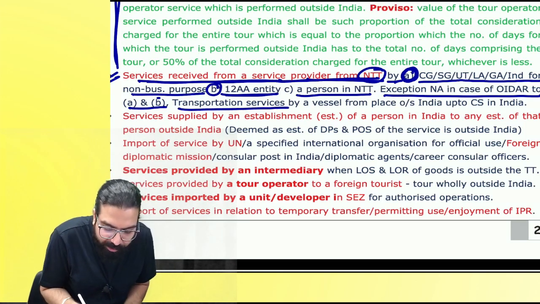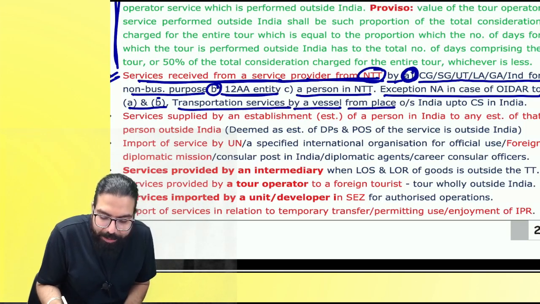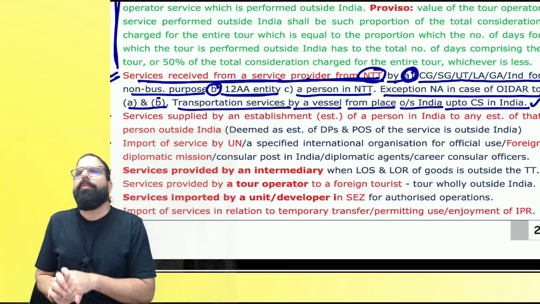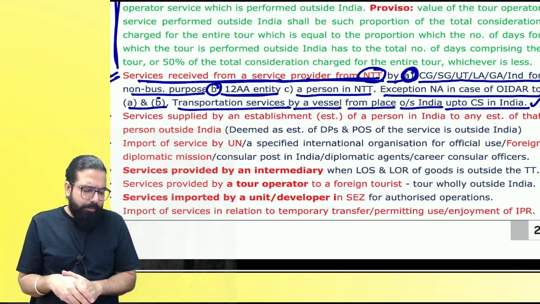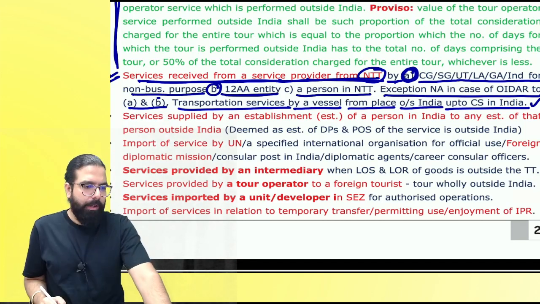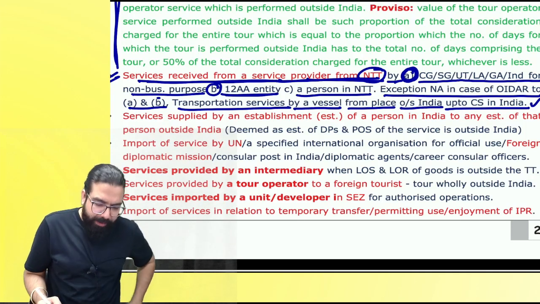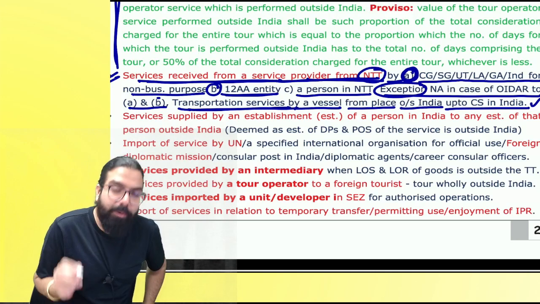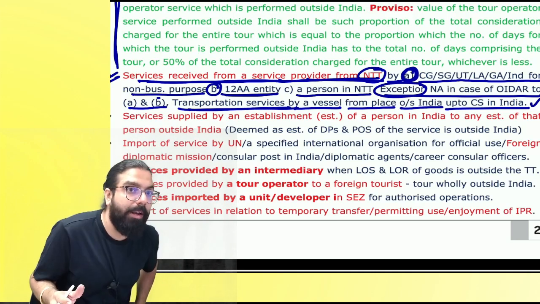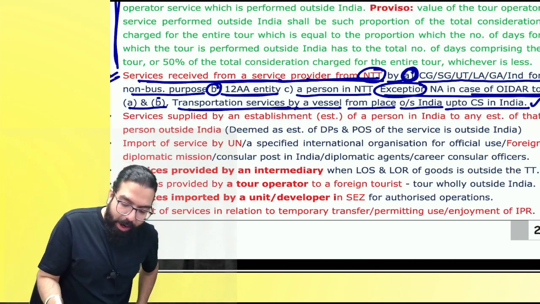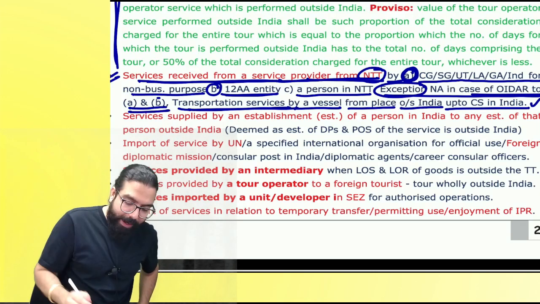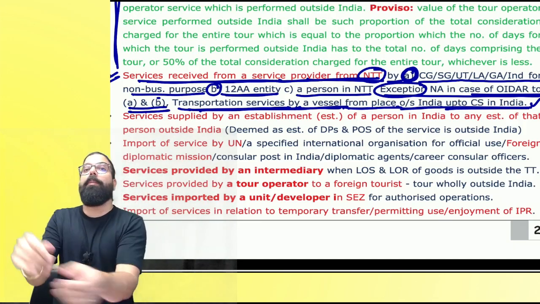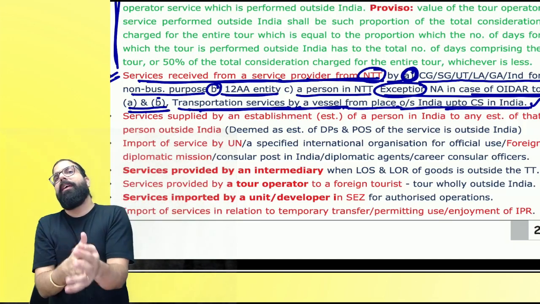And it says transportation services by a vessel from place outside India up to the custom station in India shall also be. Baba, just a minute. So here everyone, what is it telling? It is telling over here that transportation services, Baba, exception means it will be taxable. It will be taxable, correct or not? What will be taxable? OIDR services provided to A and B and transportation services by a vessel from outside India to custom station in India. Do you remember? Importer will have to pay GST under RCM.